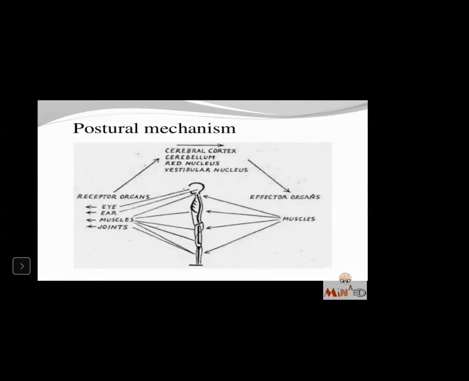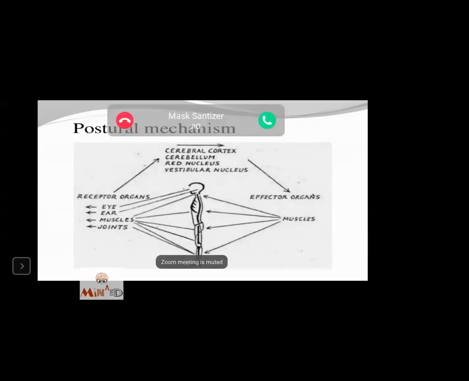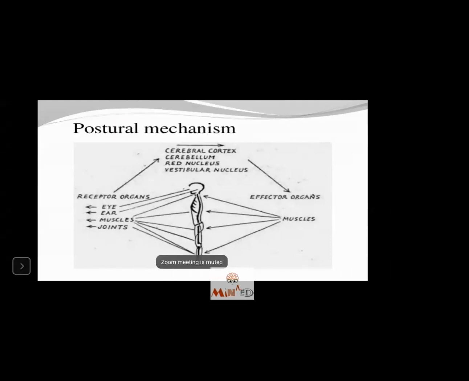The cerebral cortex, the cerebellum, red nucleus, vestibular nucleus, that is part of the CNS, will regulate our actions based on the eye. We're seeing it here. We know when we have to move or not. And the joints, which will be stabilized in order to make our movement dynamic.